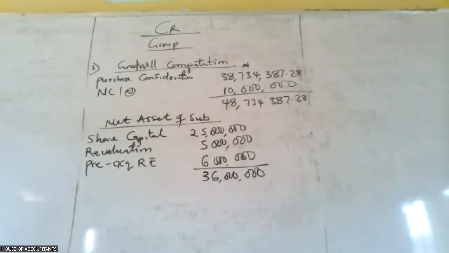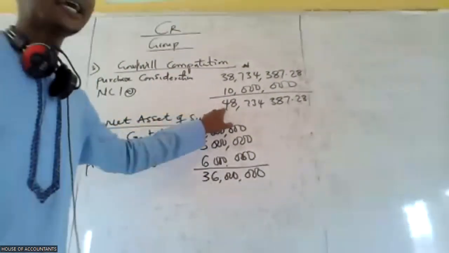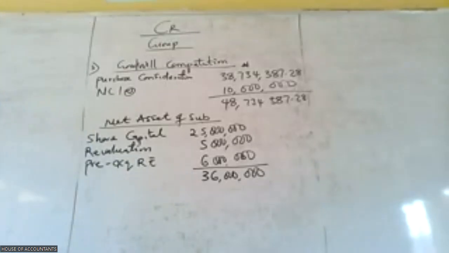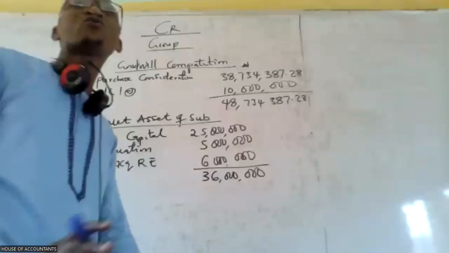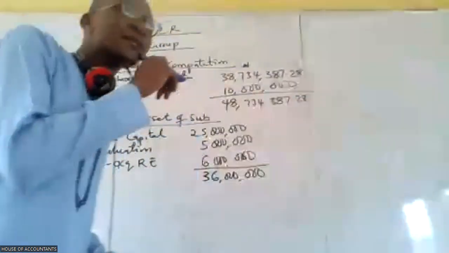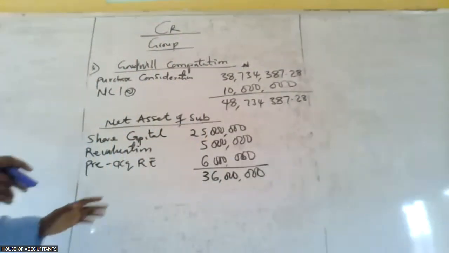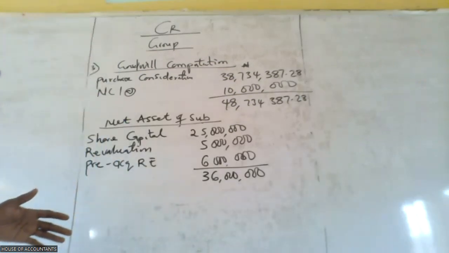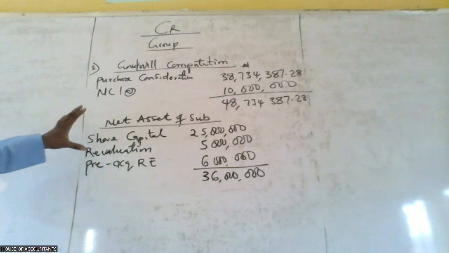Are we good to go? What we should do now is 48 minus 36 to get our goodwill. Yes or no? That should be what we should have done. But now, because this one is a bit different from the first class, we are stepping it up bit by bit.